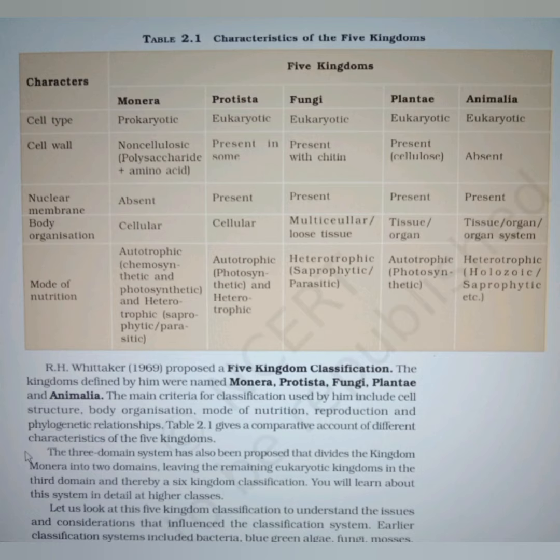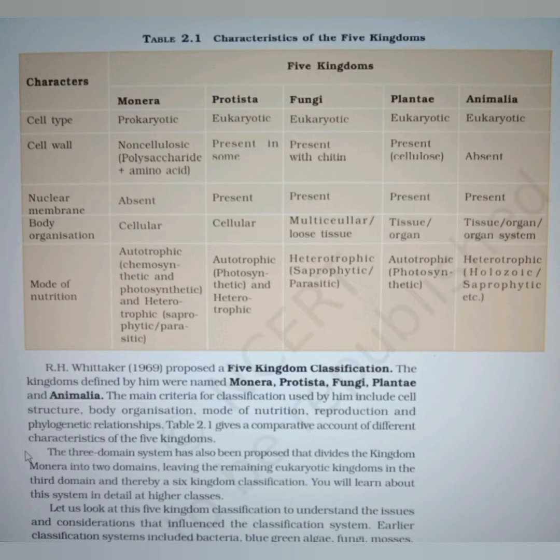Animalia absent. Nuclear membrane in monerans is absent. Protista present. Fungi present. Plantae present. Animalia present. Body organization in monerans is cellular level. Protista cellular. Fungi multicellular or loose tissue. Plantae tissue or organ level. Animalia tissue, organ or organ system level of organization.